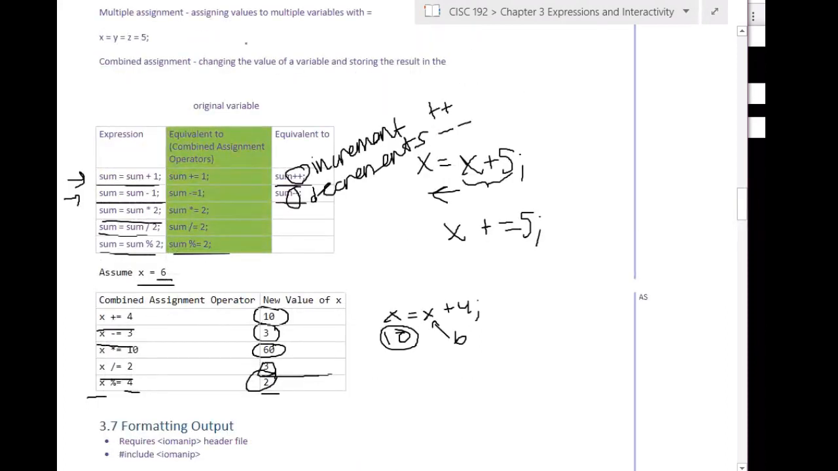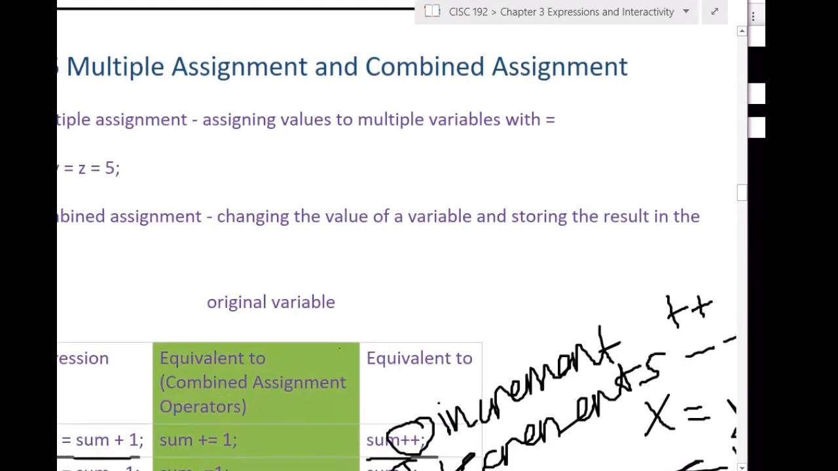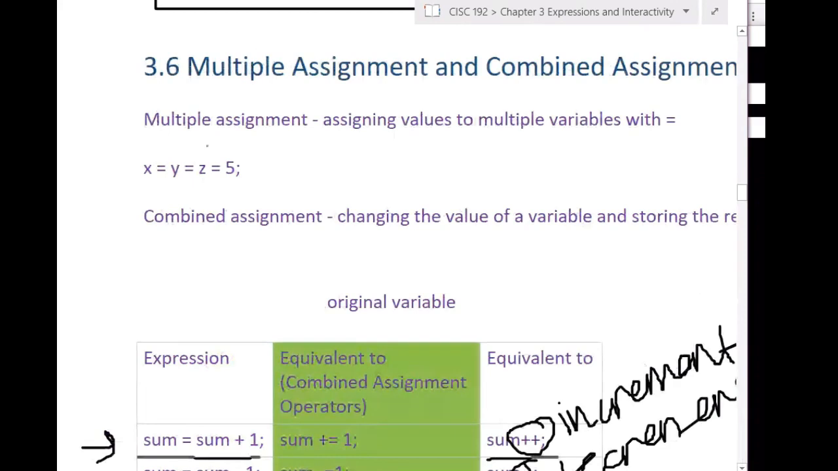Finally, C++ supports multiple assignment. This means that it's possible to modify the values of multiple variables with the assignment operator. So here's just a quick example statement. X equals Y equals Z equals 5 starts with assigning 5 to Z, then to Y, then to X. So the statement will cause 5 to be stored to all 3 variables, X, Y, and Z.